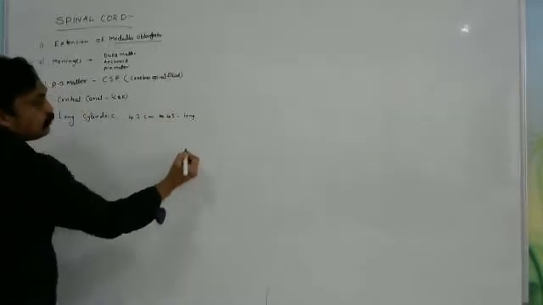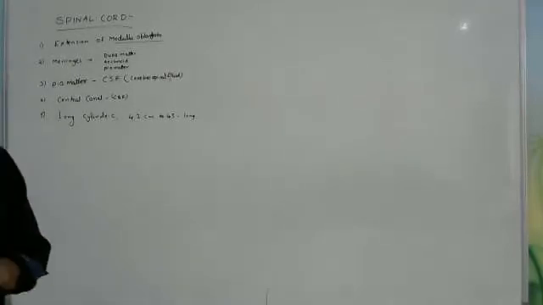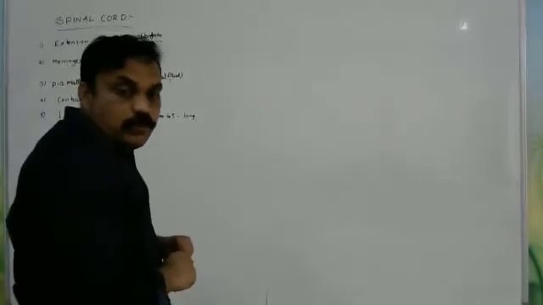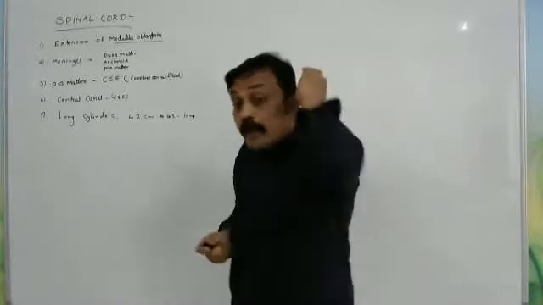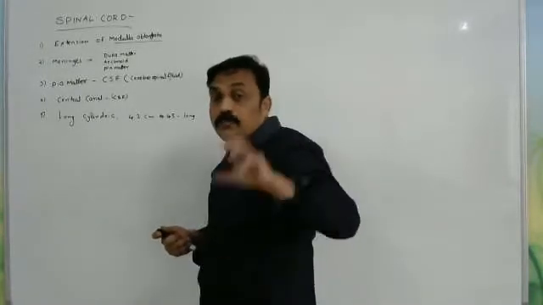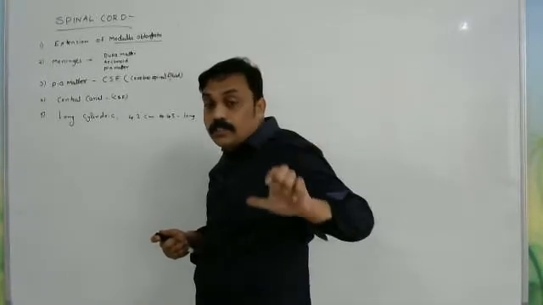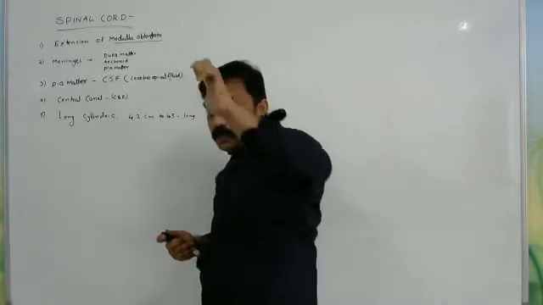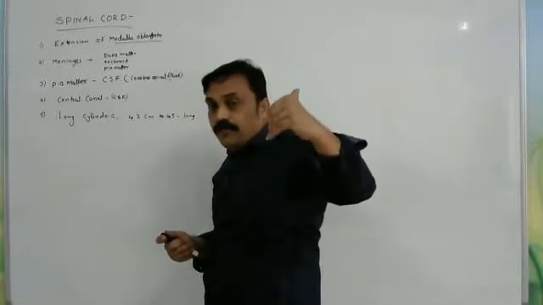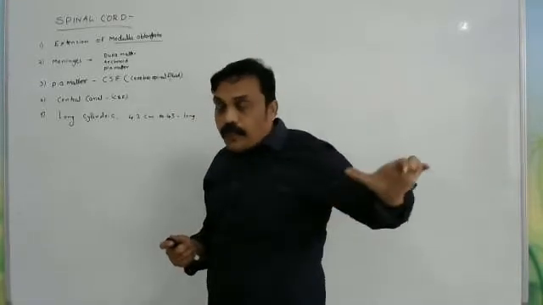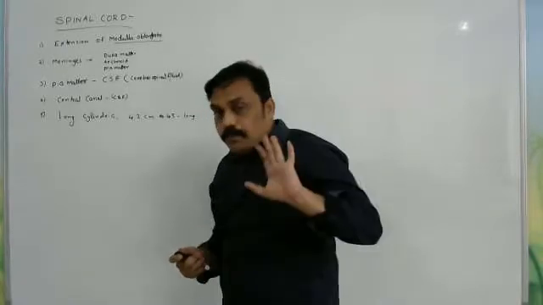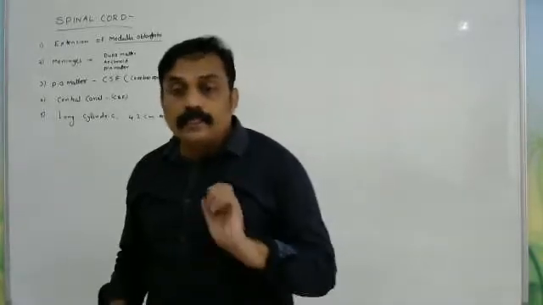How much is it? 42 to 45 centimeters. That is the length of the spinal cord, somewhere between 42, 43, 44, 45 centimeters.